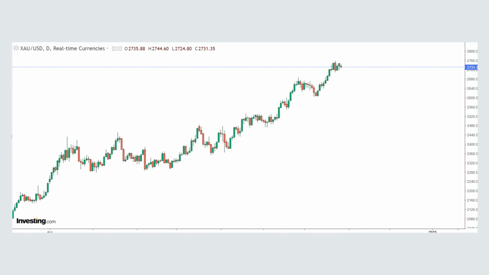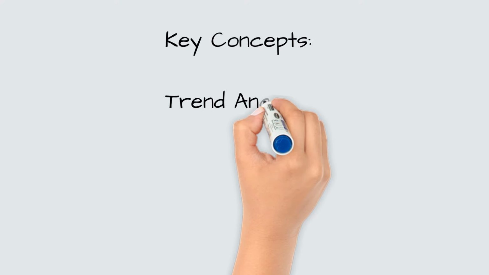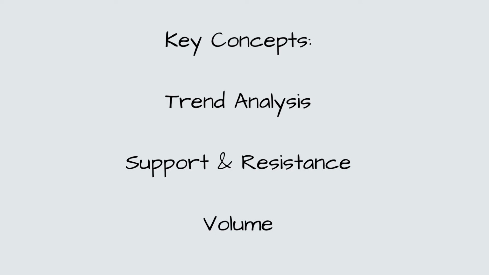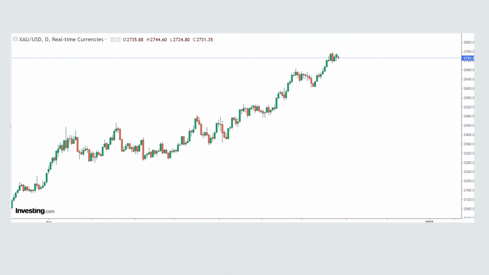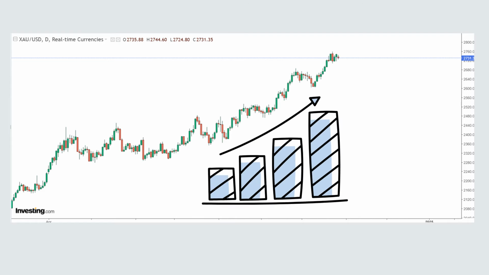an asset's current price. The three key concepts in technical analysis are trend analysis, support and resistance levels, and volume. Trend analysis is simply the general direction of an asset's price movement over time. And it can be upward, downward, or sideways. In our example, it's an uptrend due to a series of higher highs and higher lows.